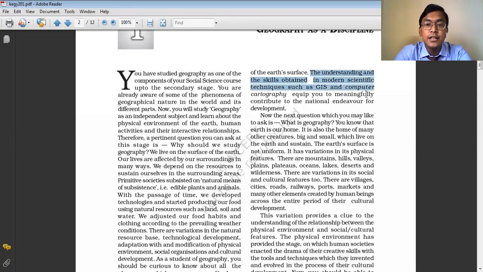The understanding and skill developed in modern scientific techniques such as GIS, Geographical Information System, and computer cartography equip you to meaningfully contribute to the national endeavor for development. Nowadays, because of the development of GIS software, remote sensing and GPS, we can know about various unknown facts, and even the map making procedure has become very easy. So this is the reason why geography needs to be studied. The answer to the question, why should we study geography, lies here.